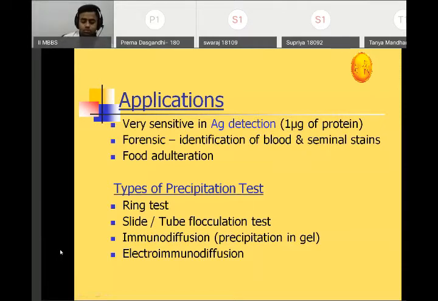Right. So as far as your viva is concerned, for precipitation they will ask you only the types of precipitation. They at least want you to define the precipitation reaction. They at least want you to define the prozone phenomenon. And at least just name, if you can, the different types of precipitation reaction.